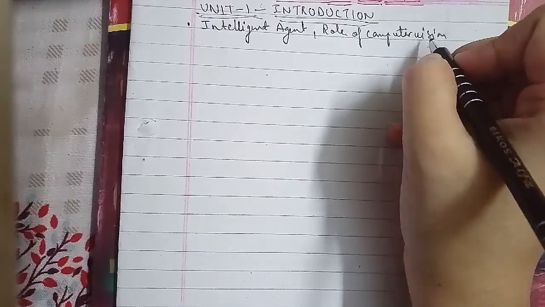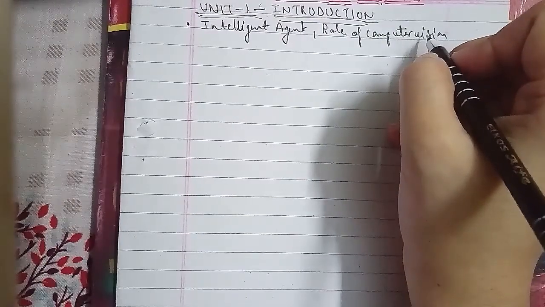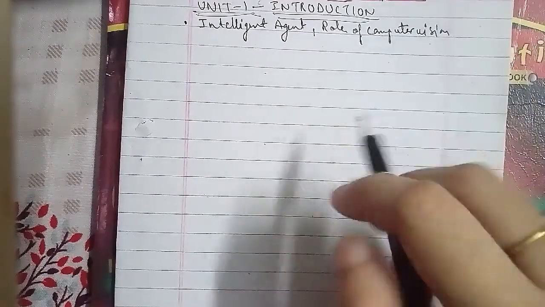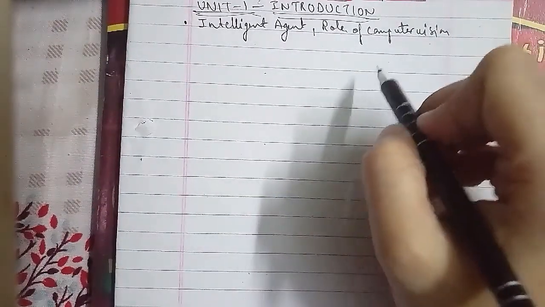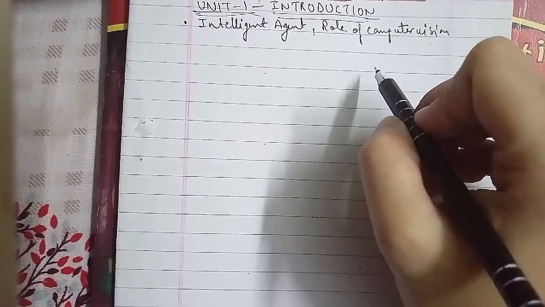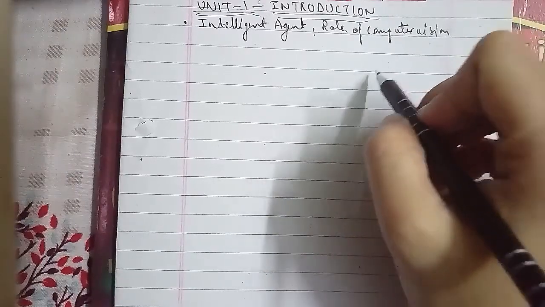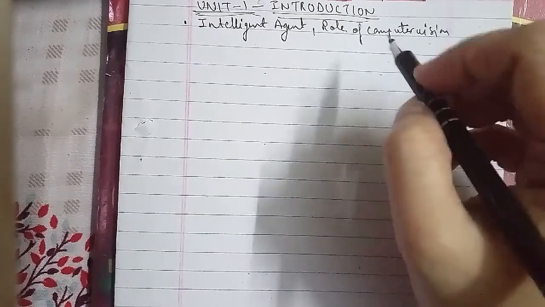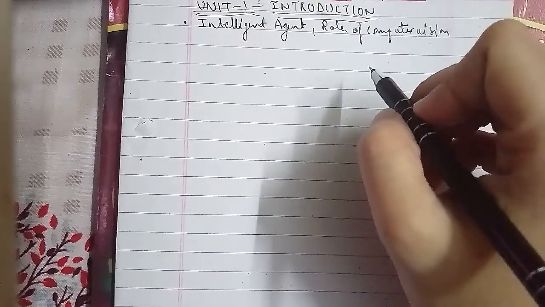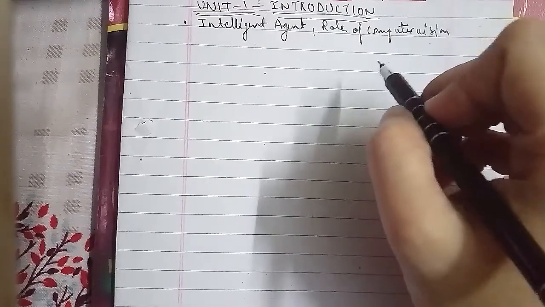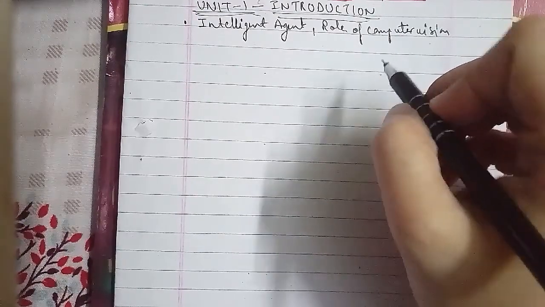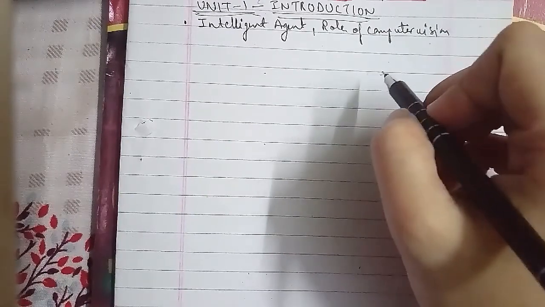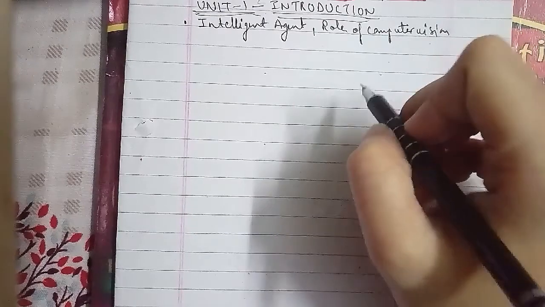The first role is that computer vision, from the perspective of engineering, seeks to automate tasks that the human visual system can do, and it is the area of artificial intelligence that deals with autonomous planning and robotic systems to navigate through an environment. A detailed understanding of these environments is required to navigate through them, and the information about the environment and the robot could be provided by the computer vision system acting as a vision sensor as well.